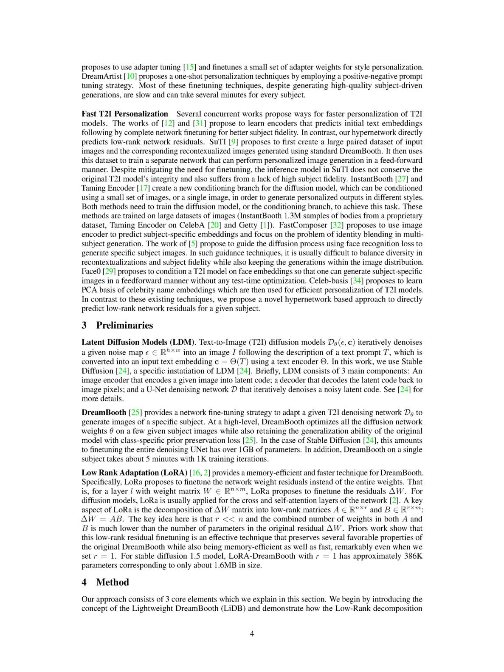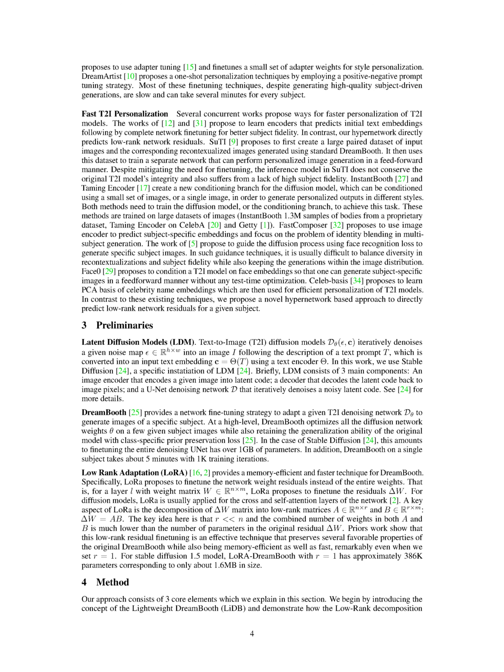the latent code. Our tool, DreamBooth, uses a strategy to fine-tune a given T2I denoising network to generate images of a specific subject. It does this by optimizing all the weights of the diffusion network based on a few given subject images, while also maintaining the original model's ability to generalize with a class-specific prior preservation loss. In the case of Stable Diffusion, this means fine-tuning the entire denoising U-Net, which has over 1 GB of parameters. DreamBooth can work on a single subject in about 5 minutes with 1K training iterations.